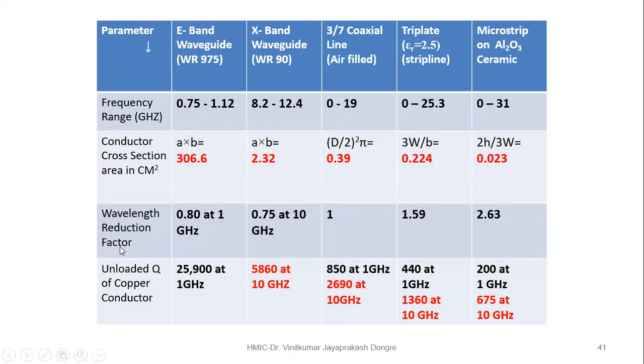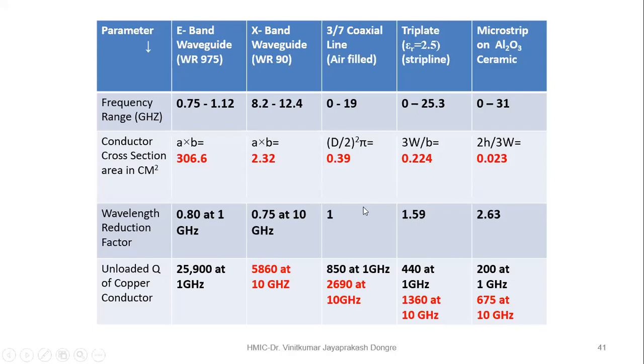Now the wavelength reduction factor. What is this wavelength reduction factor? Suppose you are operating at 1 gigahertz. What is the wavelength? Calculate by the formula lambda equals C by F, that is 3 into 10 to the power 8 upon F, where frequency is 1 gigahertz. So it comes to 0.1 meter.